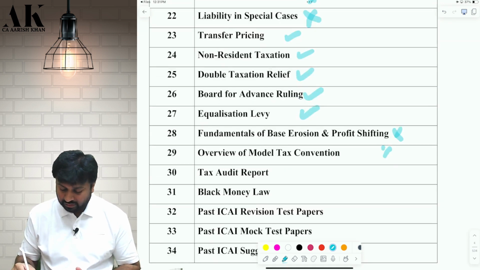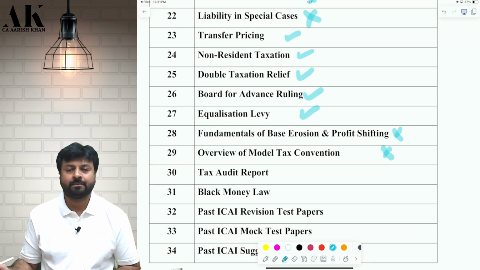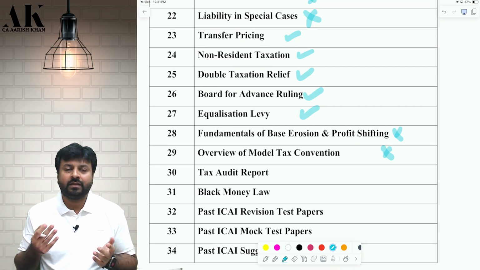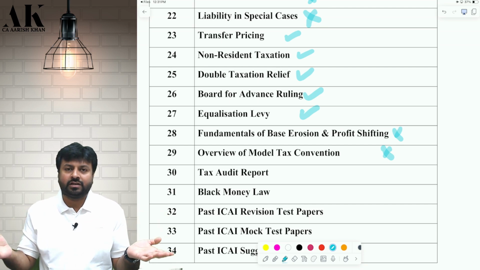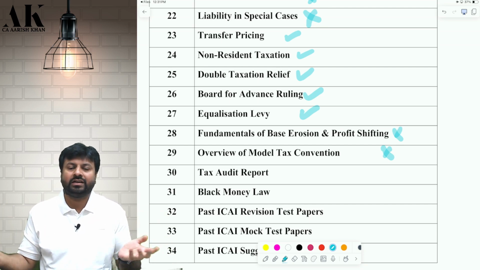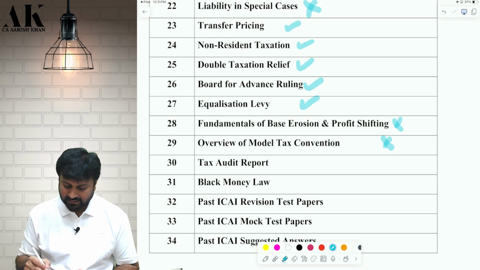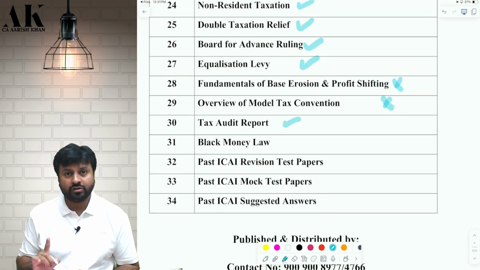Again, these two are theory topics. We are not going to do these two theory topics. What will I discuss here? What is the meaning of base erosion and profit shifting? That you have to learn; I cannot explain that to you. Then we are going to cover tax audit report, all the practical questions, and black money law, all the practical questions.